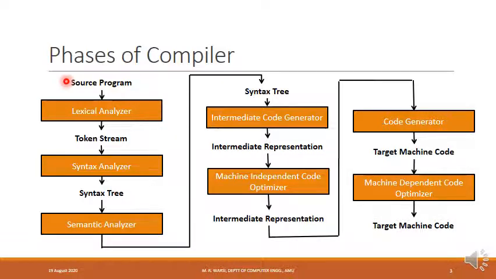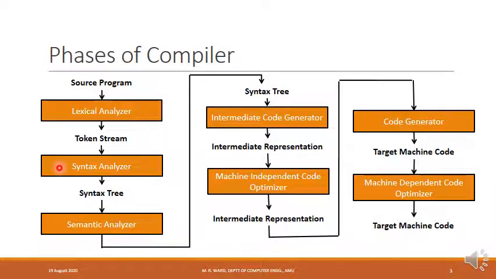Sequence of characters which are there in the source program, they are grouped together, and what is formed is known as tokens. So lexical analyzer converts source program to a stream of tokens. Token stream goes as input to the syntax analyzer, which is the next phase in the compiler.